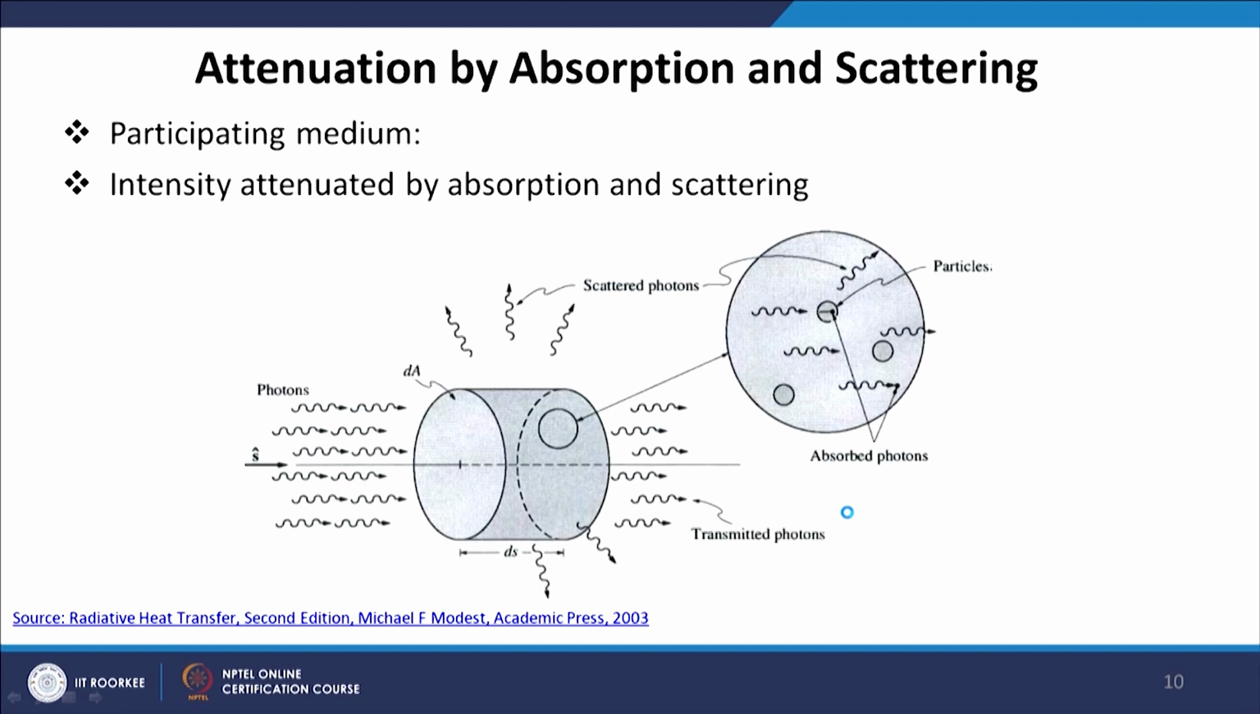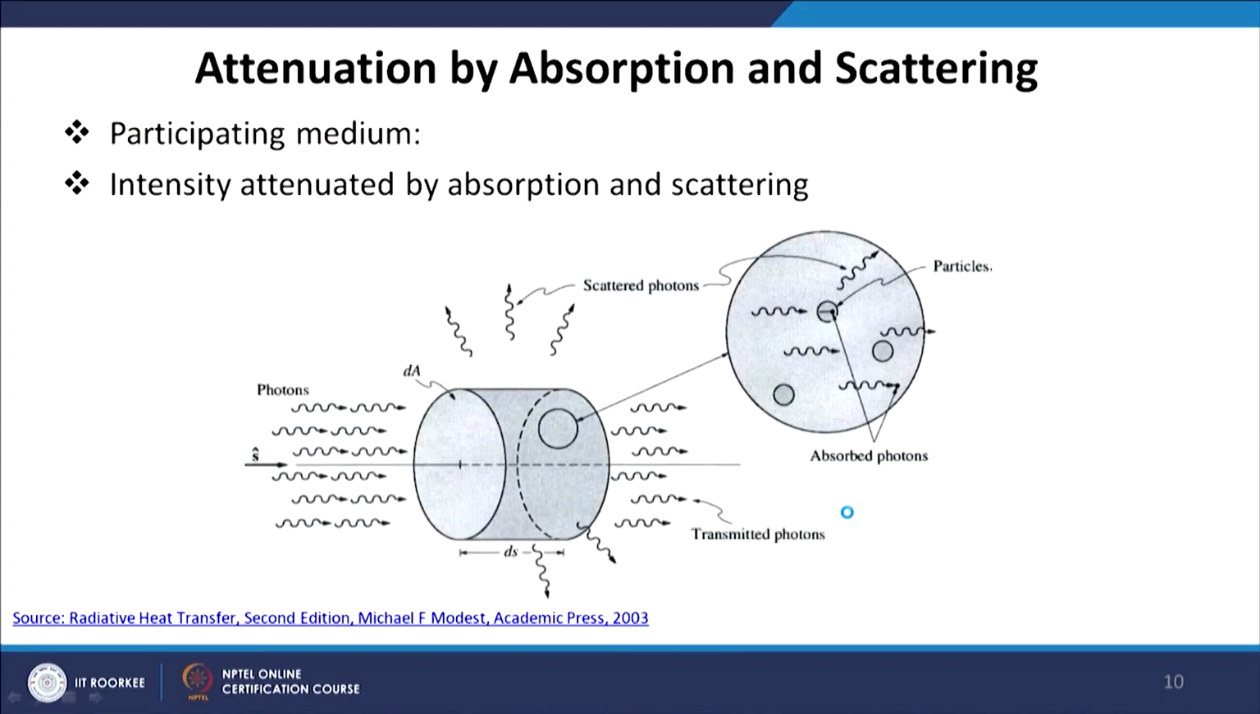Now, absorption and scattering may lead to attenuation or decay of intensity. So, intensity will decrease because of absorption and scattering. In this schematic you see that a large number of photons are travelling through this medium, which has thickness ds and cross section area dA, and the direction is s. When these photons encounter participating media, some of the photons are absorbed within that medium and some photons are scattered away.